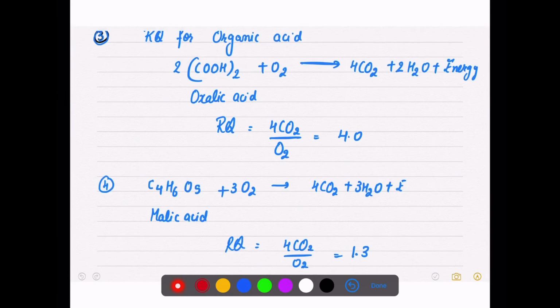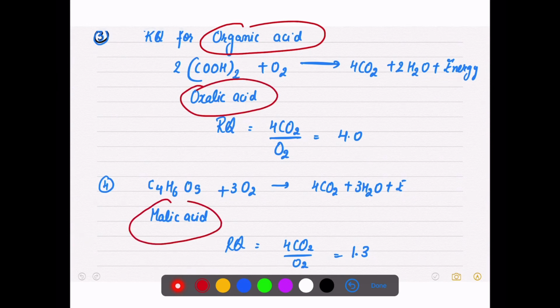Even if we talk about organic acids like oxalic acid and malic acid, suppose here is the balanced equation for oxalic acid: one oxygen molecule is consumed, and 4 CO2 are released out. So the respiratory quotient will be 4 CO2 divided by 1 oxygen. So the answer will come out to be 4, right? So it is more than 1.